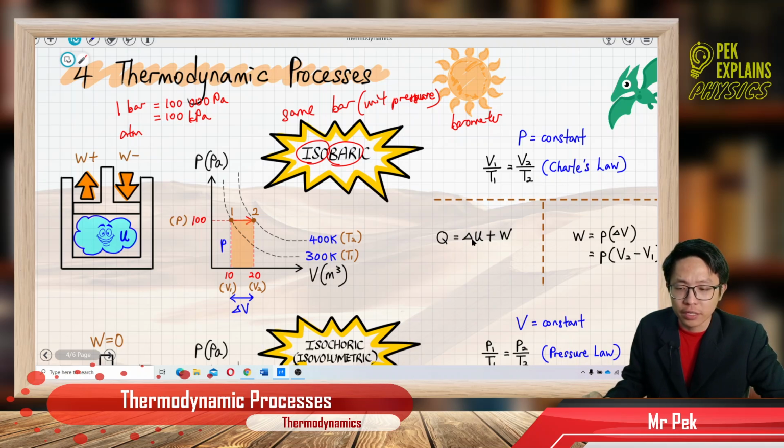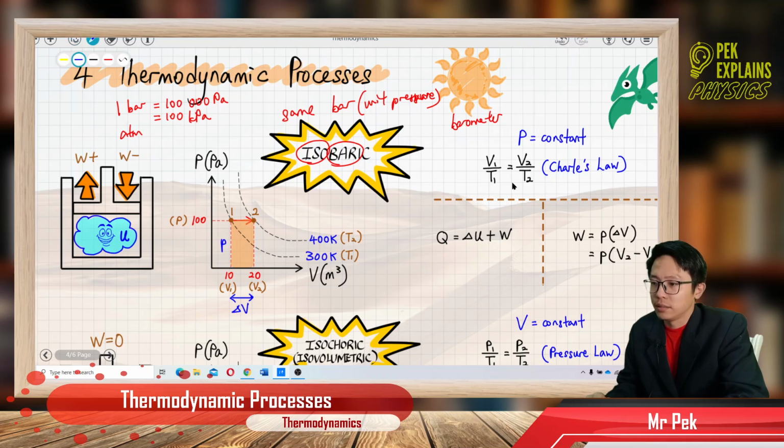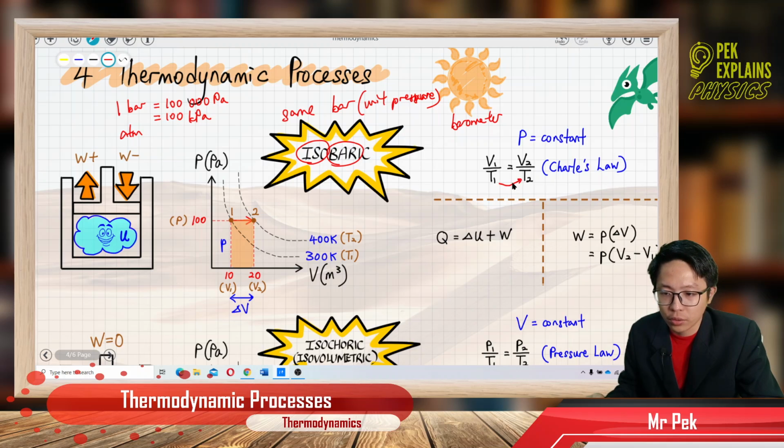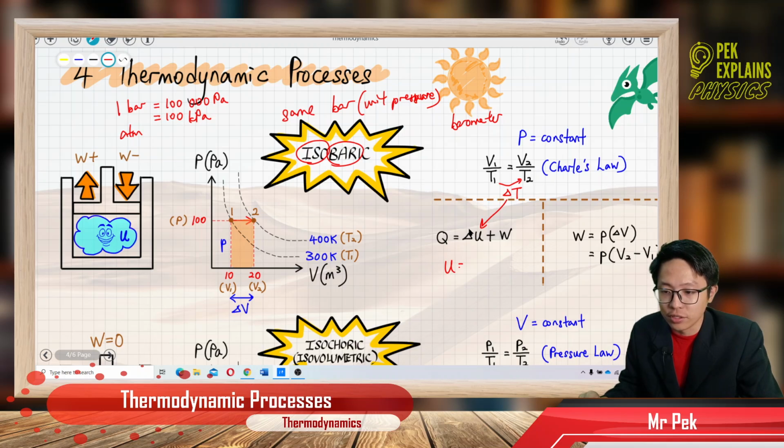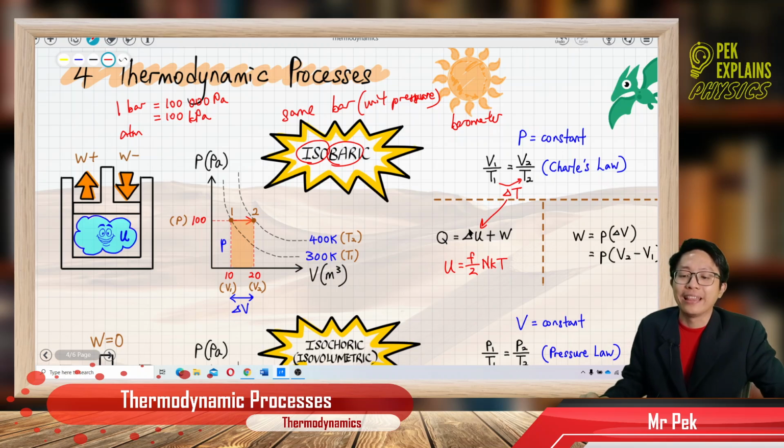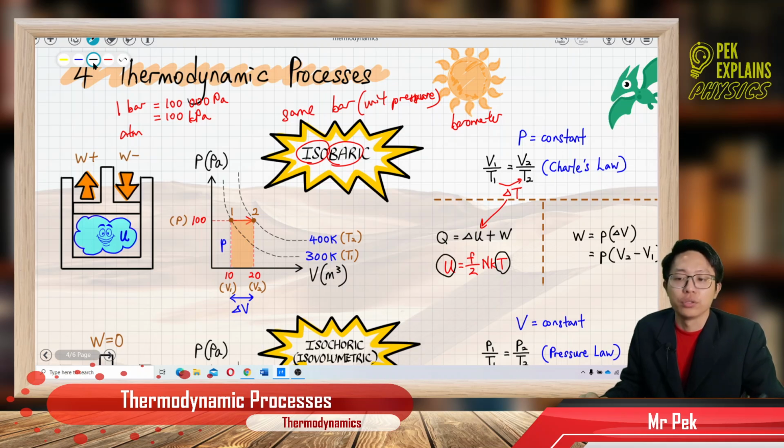Why do we say it involves change in internal energy? Because there is a change in temperature. You see, from T1 going to T2, there is a change in temperature. When there is a change in temperature, there is change in internal energy, because internal energy depends on temperature. Internal energy of gas is F over 2 NKT. So when the temperature changes, the internal energy also changes.